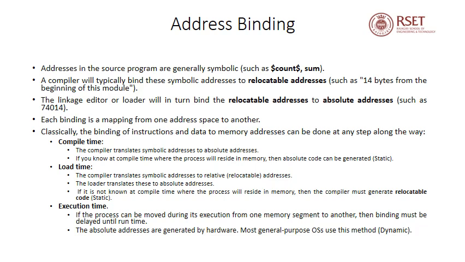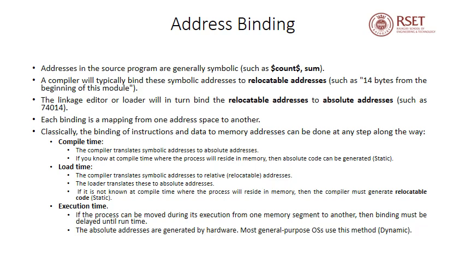Now if the compiler does not know where the process will reside in memory at compile time, then the compiler must generate relocatable code from symbolic addresses. The loader will translate these relative relocatable addresses to absolute addresses.